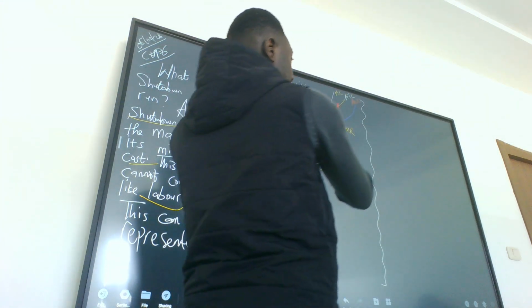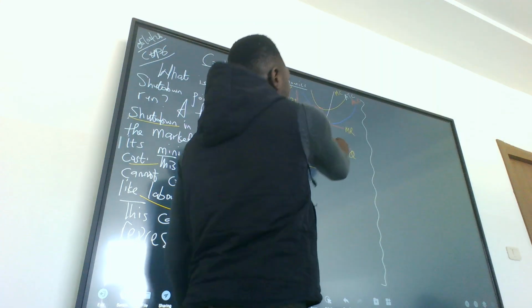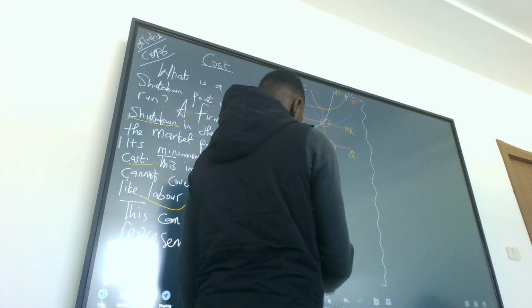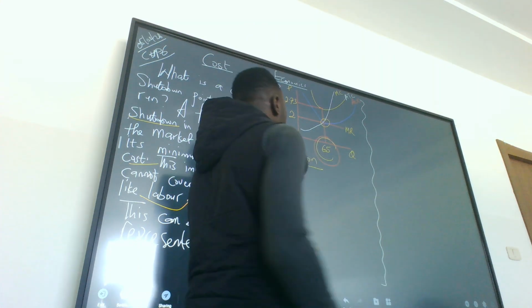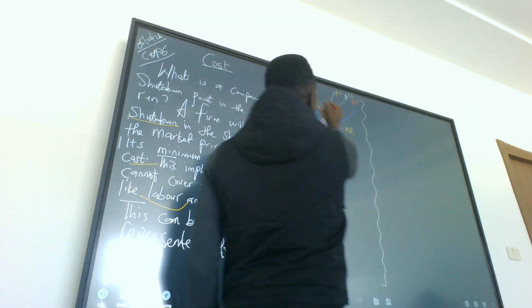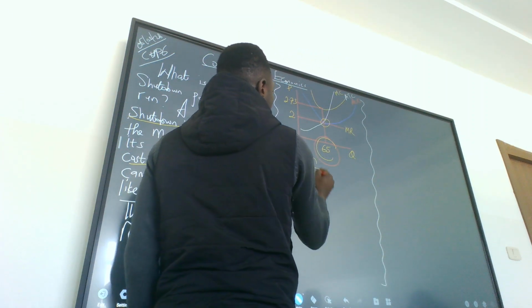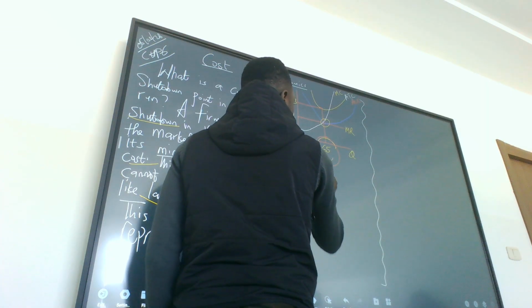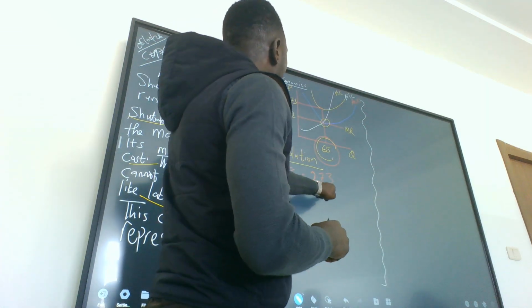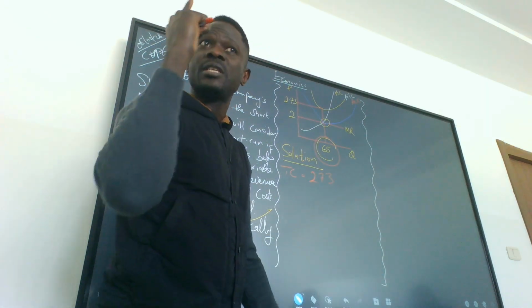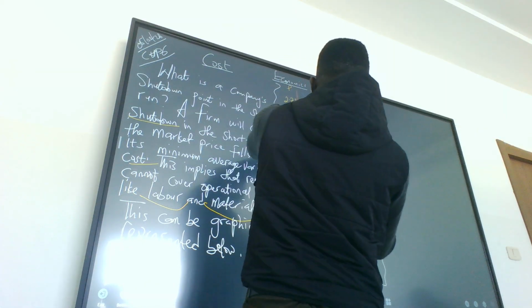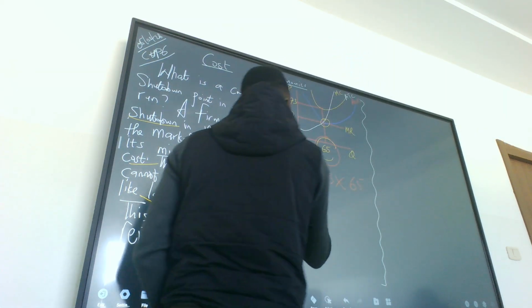Look at the example here. We have the quantity to be 65. We have our average total cost, which is the cost for each unit, 2.73. Do we get that, please? So our average total cost is 2.73 per unit, multiplied by 65, which is the quantity. That gives us our total cost.